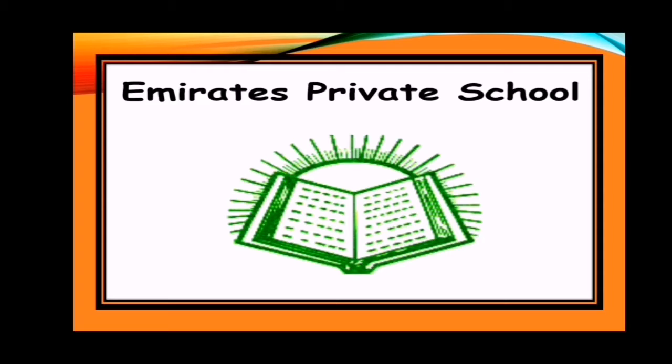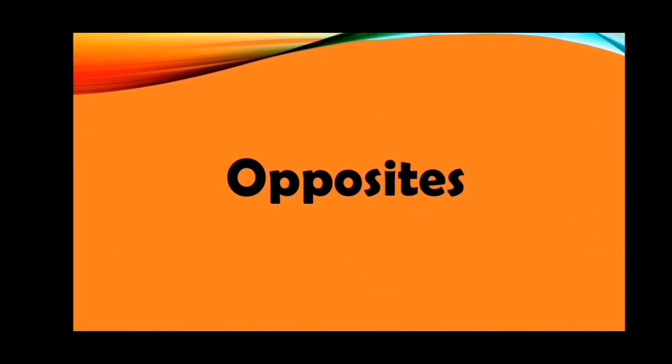Yesterday was Tuesday. After Tuesday, we have Wednesday. What is the day today? Today is Wednesday. Do you know that sometimes we feel happy and sometimes we feel sad? Happy and sad are examples of opposites. Today we are going to learn about opposites.